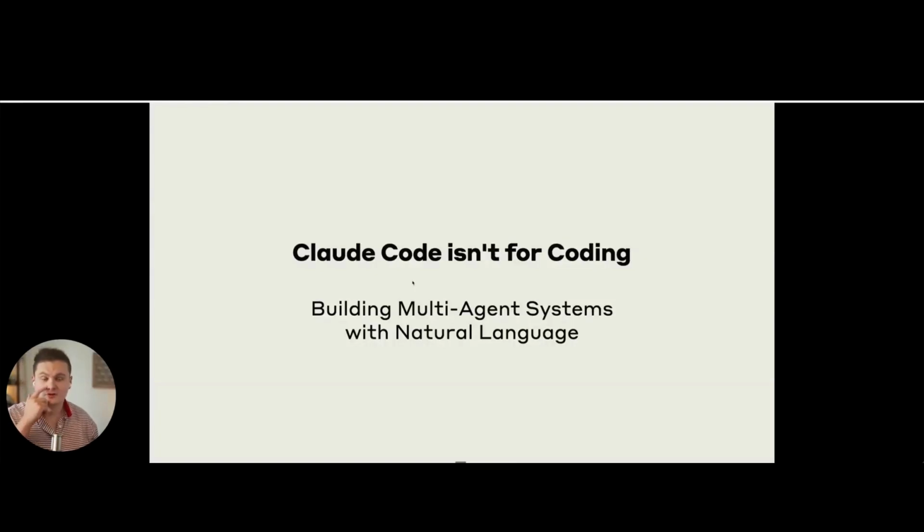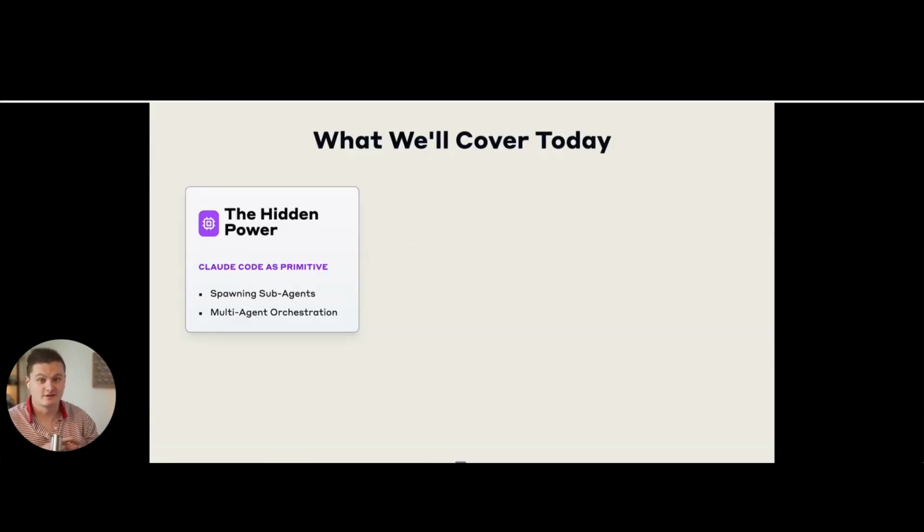Hey everyone, today I want to talk about something that might be a little controversial, but it's that Claude Code isn't for coding, but it is amazing for building multi-agent systems with natural language. By this I mean generalized agent systems, not just one for coding. Sub-agents, which have just been added as a first-class priority for Claude Code, allow for multi-agent orchestration.